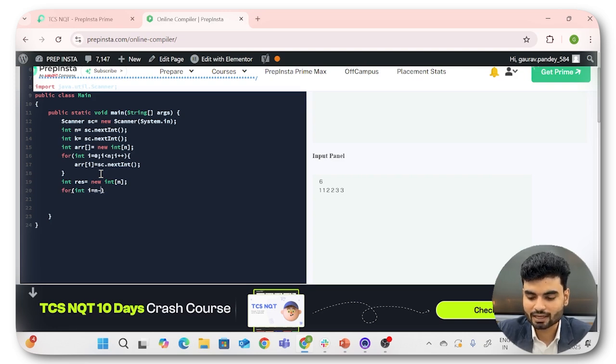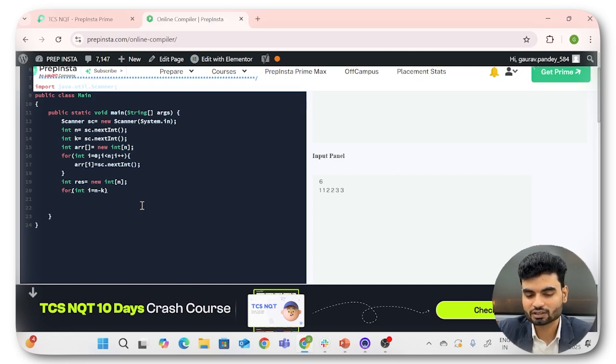So let's say if you have length 5, you will take the first element as n minus k, which means 5 minus, let's say k is 2, right? 5 minus 2 becomes 3. So from the third index, you will have the third index and fourth index, the last two elements.